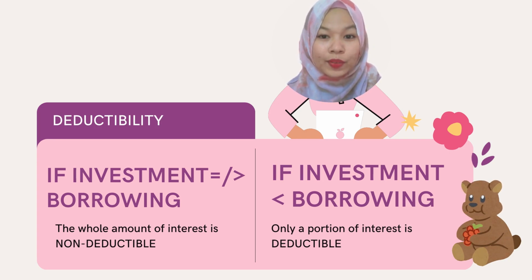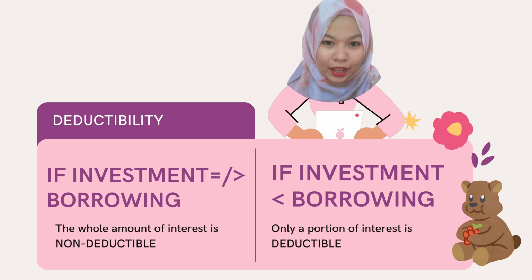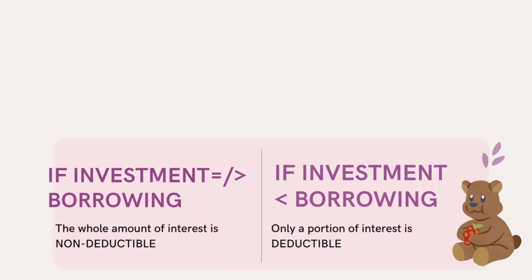Let's say our investment cost is equal or bigger than the amount that we borrow, the whole amount of interest is non-deductible. On the other hand, if the cost of investment is less than the borrowing amount, meaning that you borrow more than your investment cost, then there will be a portion of that interest that will be deductible.